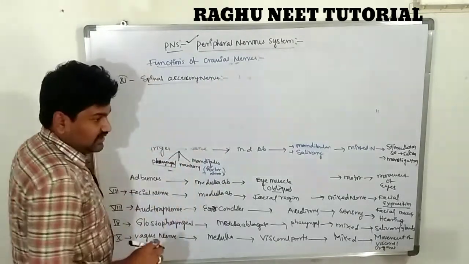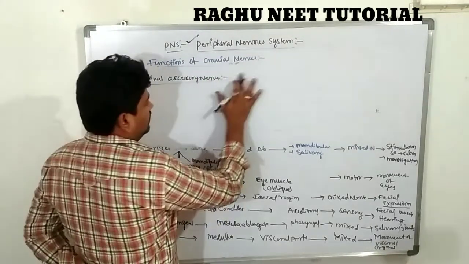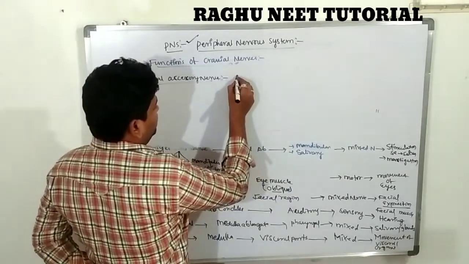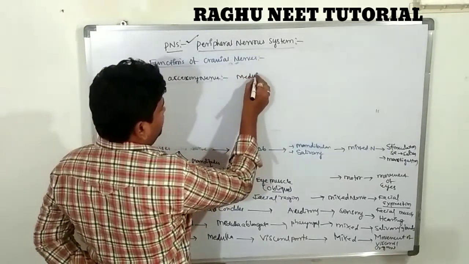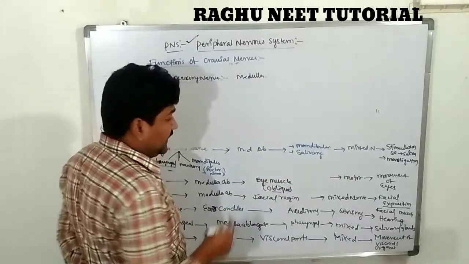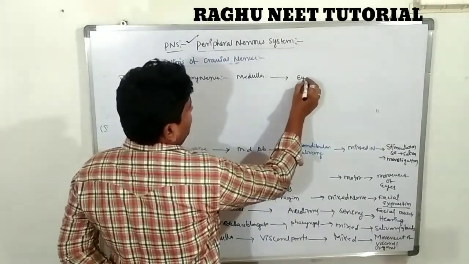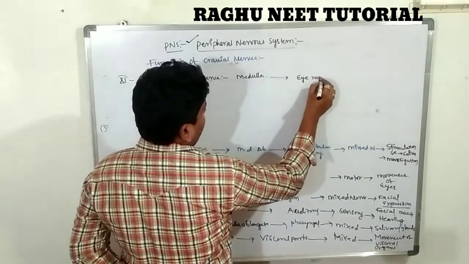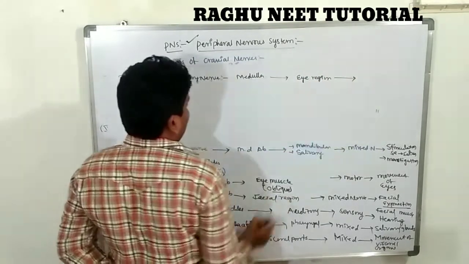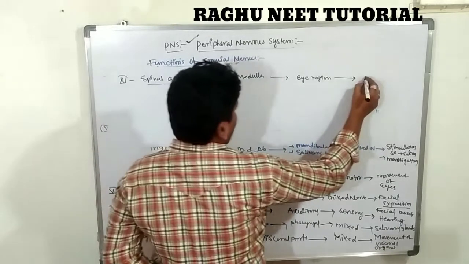These nerves originate from the medulla oblongata. Clear? It goes to the eye region. And what is the function? Movement of the eye.